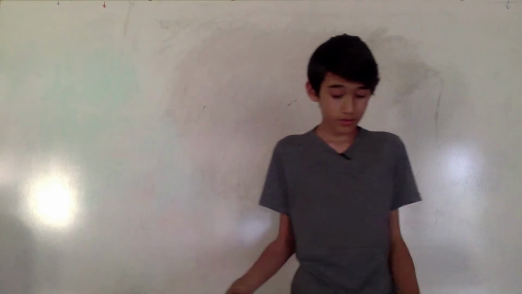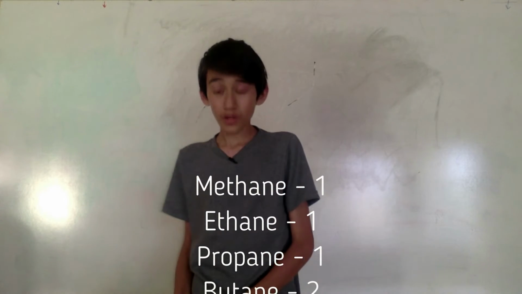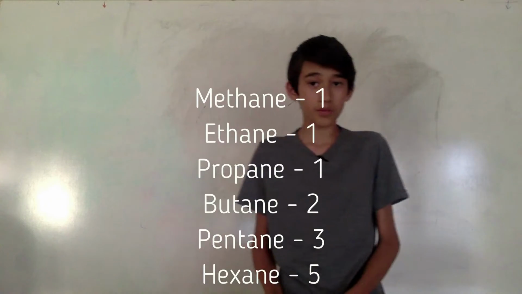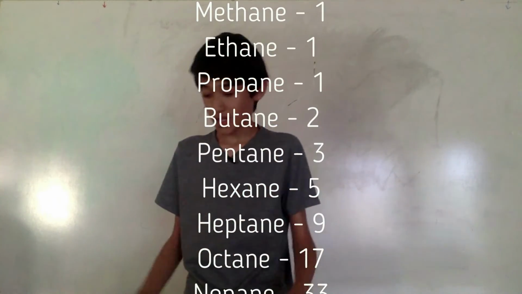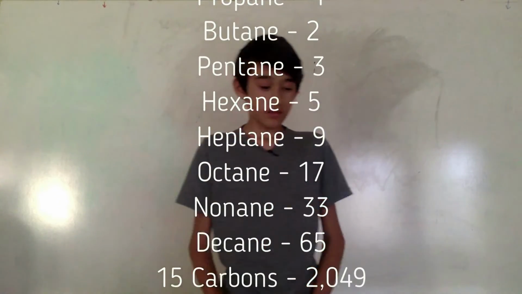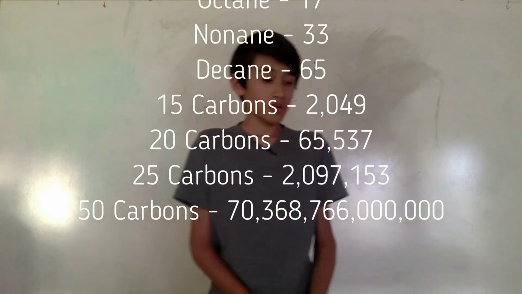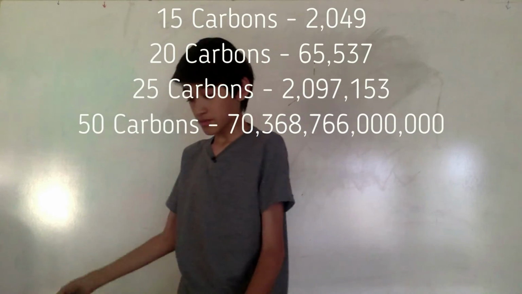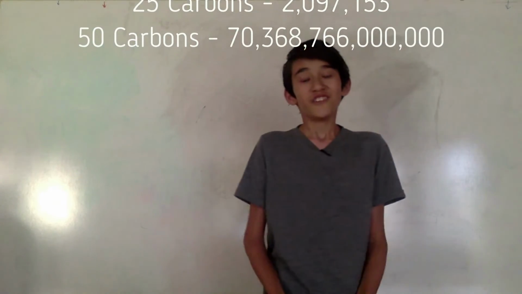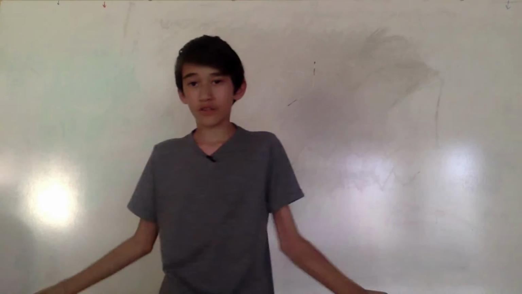Octane has 17, which is suddenly a huge number. And so on. It gets pretty big. So some pretty big numbers, like 33 and 65, and really huge numbers all the way until like a quintillion or something for carbon chains that are only like 50 carbons long, which is pretty cool, but it's actually pretty understandable because there are infinite different ways you can arrange all the carbon atoms on Earth, literally.